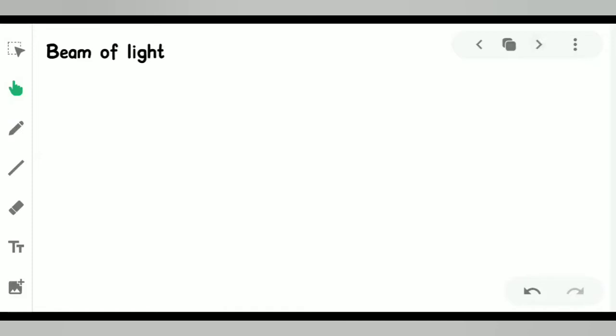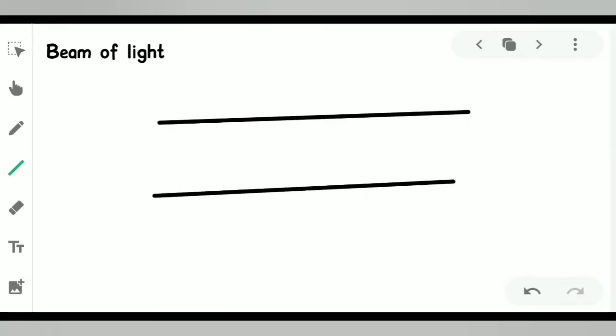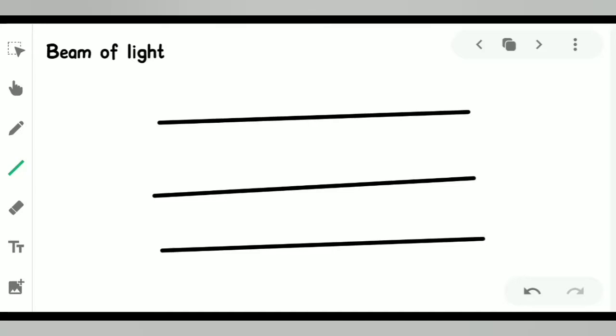Now what will happen if we take two or more than two rays like that? Still we need a source, and from the source it will exhibit, but now we don't have a single line. Remember that, students, now we have a bundle of rays.